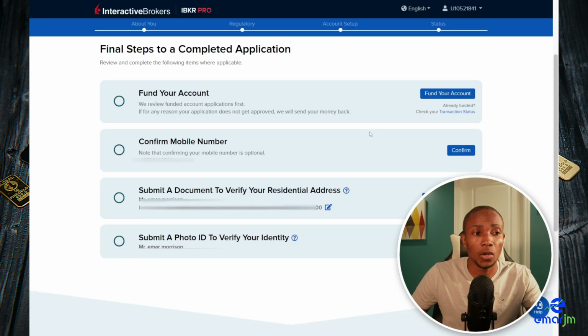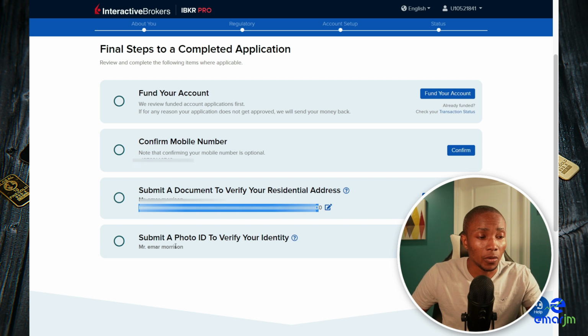So now you'll be required to upload your proof of ID, upload your proof of address, right? And fund your account. So this is pretty straightforward. So upload a document that is matching the address that you specified on file. Upload a proof of ID, and you can also fund your account immediately or after. You can wait until your account is fully open. It will be open within a day.